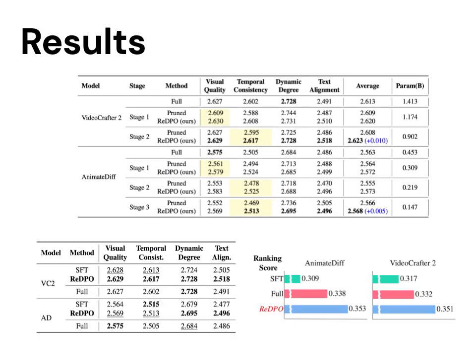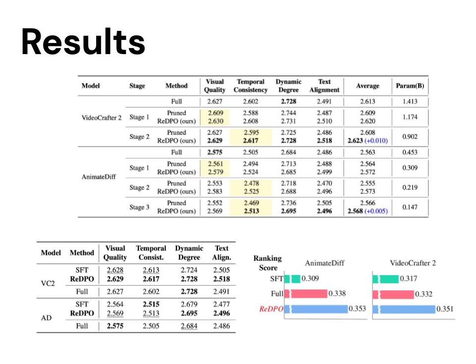Now, let's look at the results. We applied V.I.P to two state-of-the-art video diffusion models, VideoCrafter 2 and AnimateDiff. In the top table, you can see the performance of V.I.P. Even with 36% and 67% parameter reduction, the pruned models match or even surpass the performance of the full models.